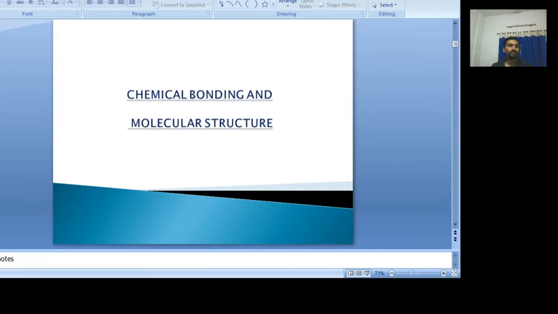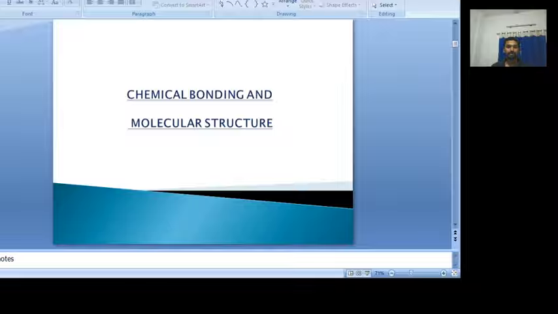Now we go to the third chapter, chemical bonding and molecular structure. In the first chapter, we had a detailed discussion about the structure of the atoms, and in the second chapter, we discussed how many elements are present, how they are arranged, their systematic arrangement, and how the physical properties vary in periods and groups.